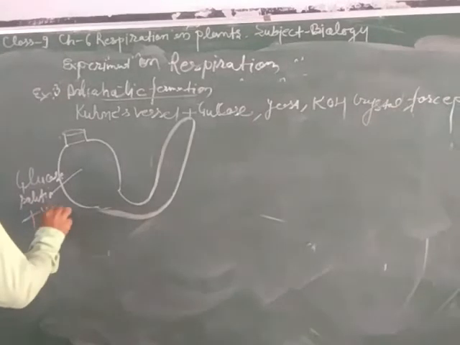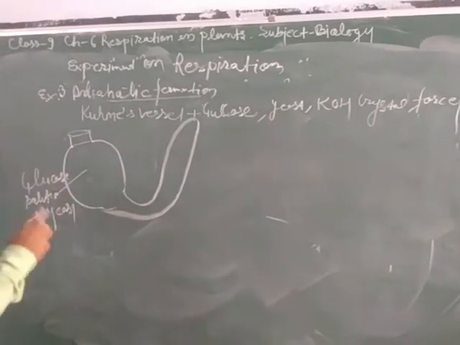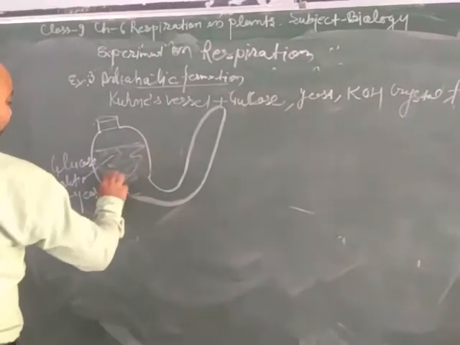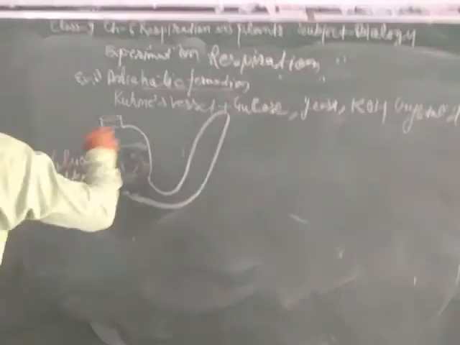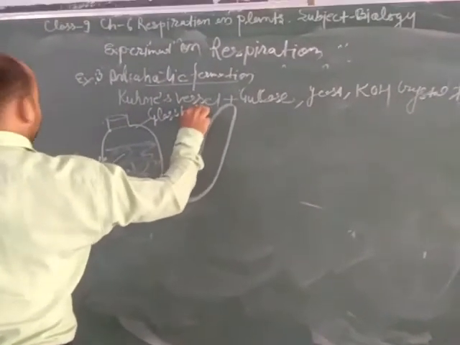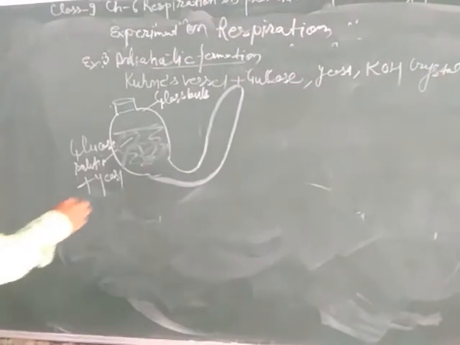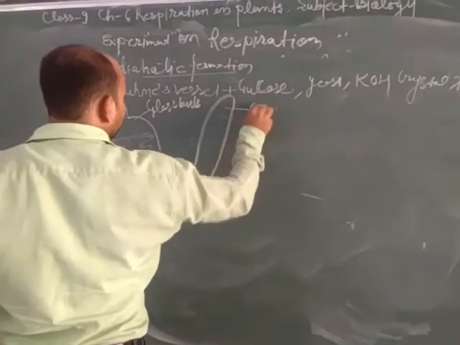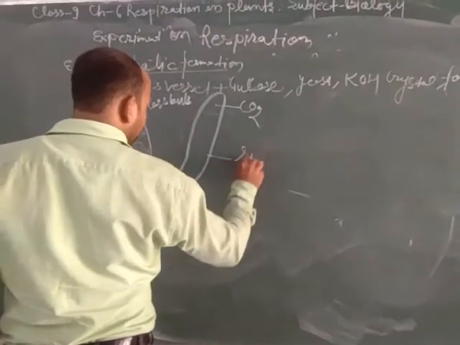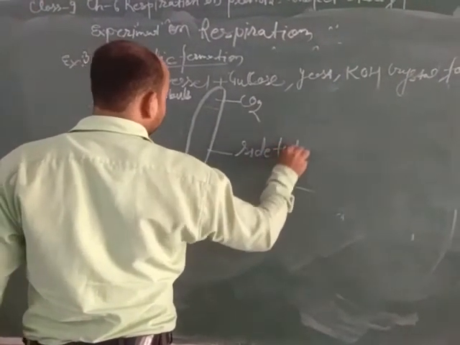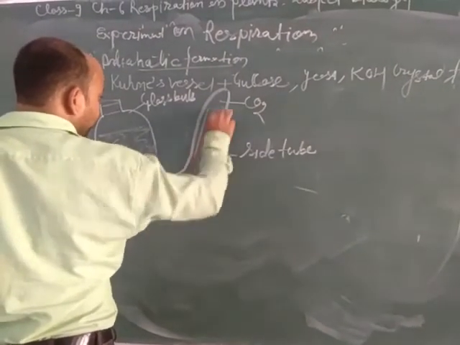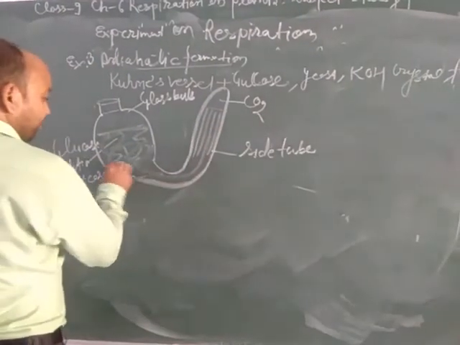This is the glass bulb of Kohn's vessel, where carbon dioxide is present. This is the side tube of Kohn's vessel, and here the glucose and yeast solution is filled.